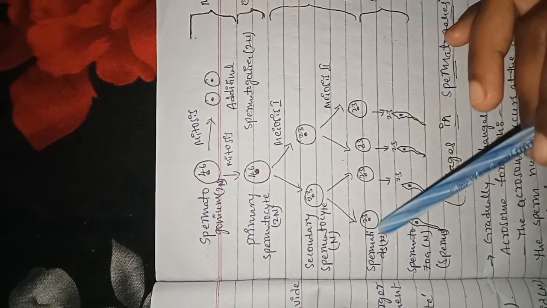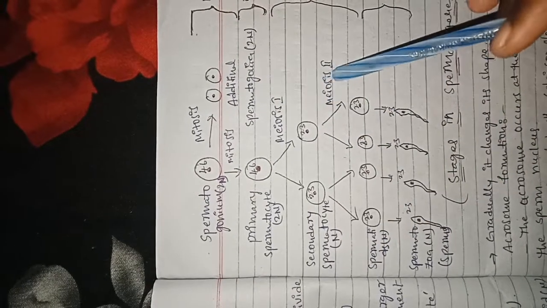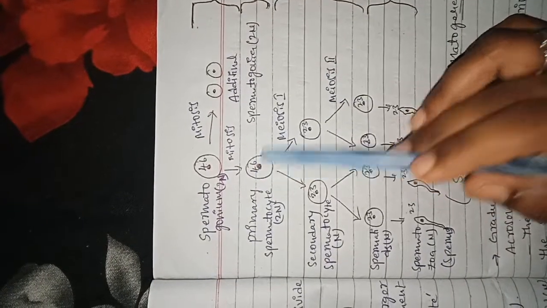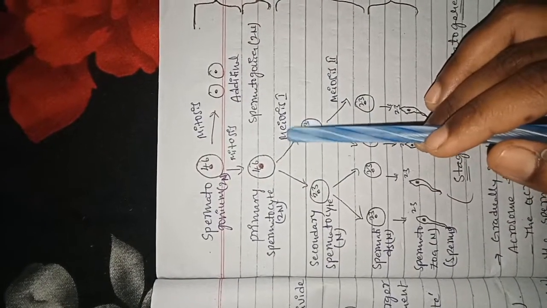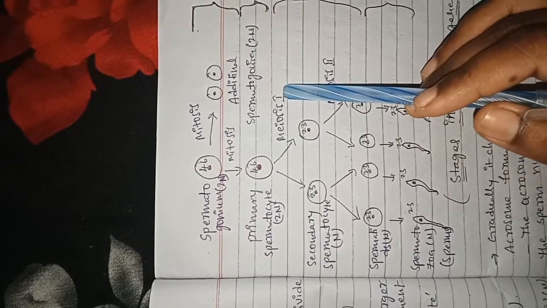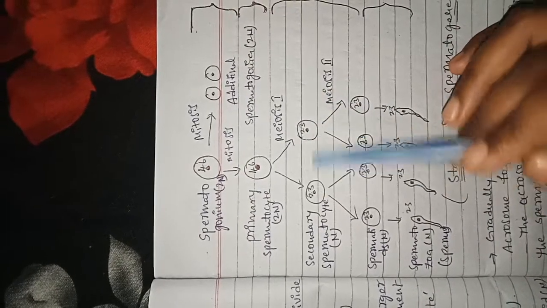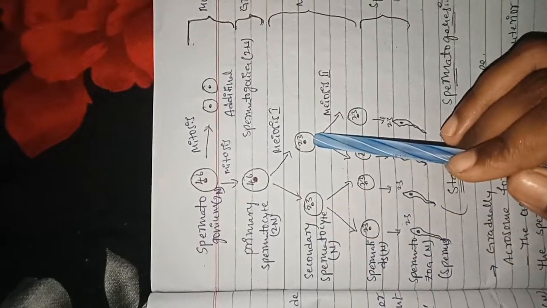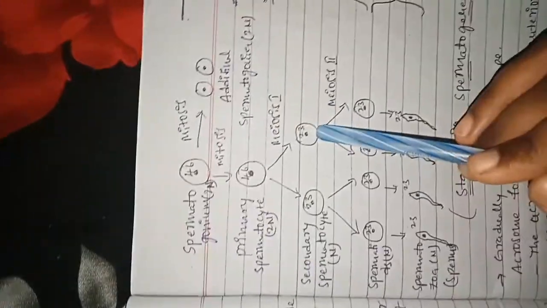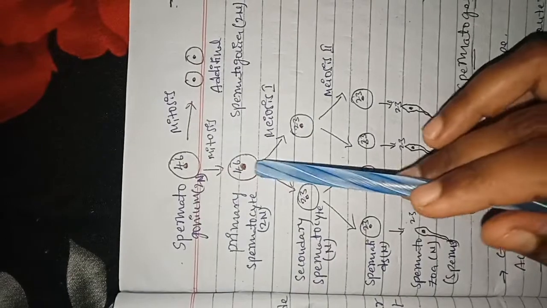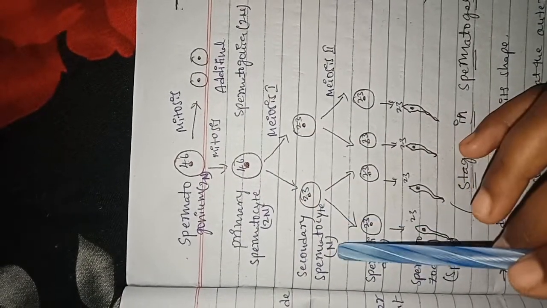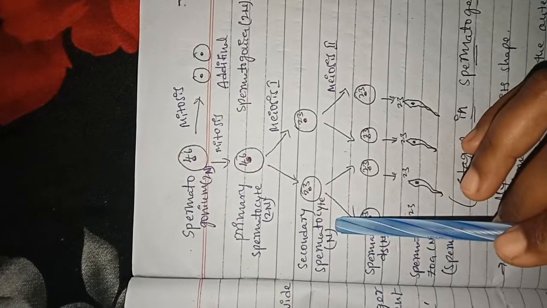It produces four spermatids through meiotic division. The primary spermatocyte first undergoes meiosis division 1 and produces two secondary spermatocytes. Because this is meiotic division 1, the secondary spermatocyte is haploid in state.